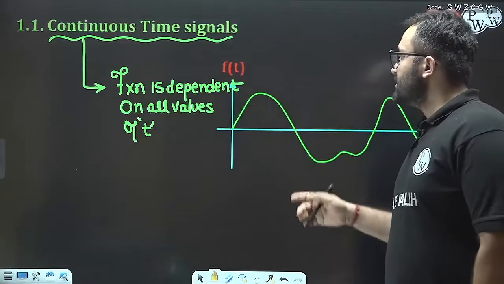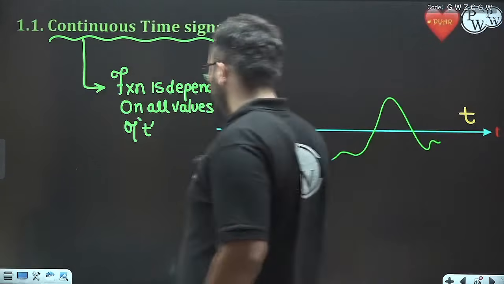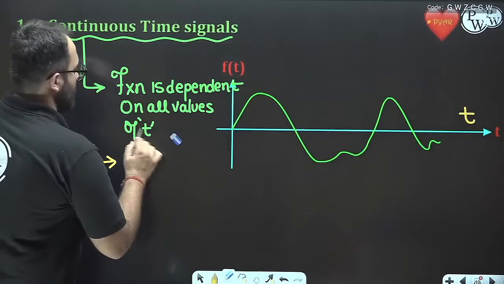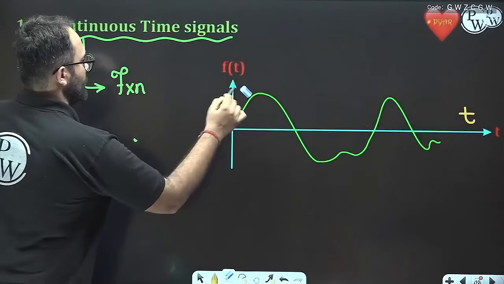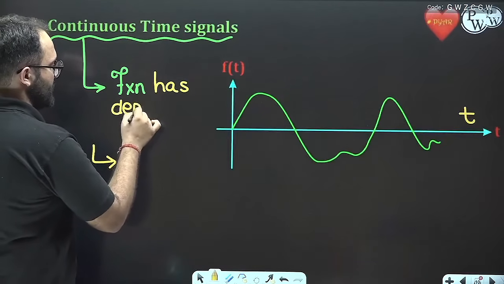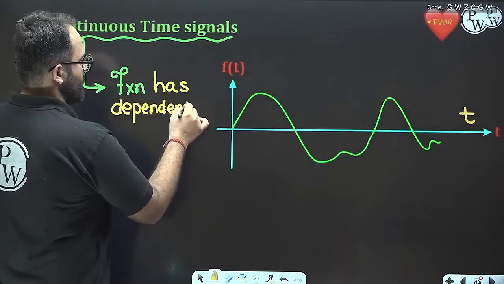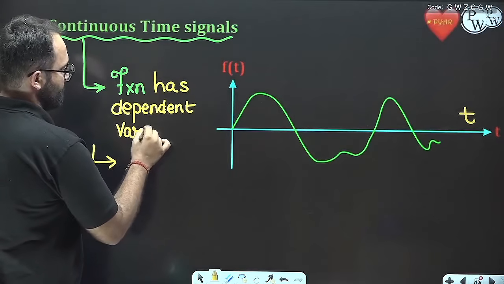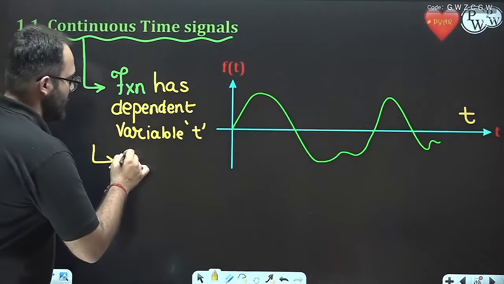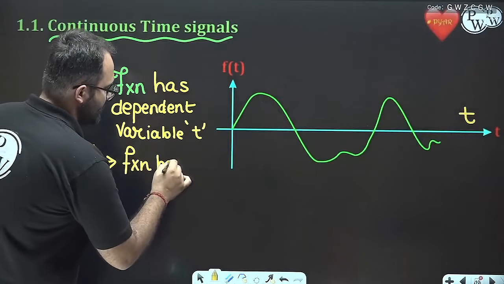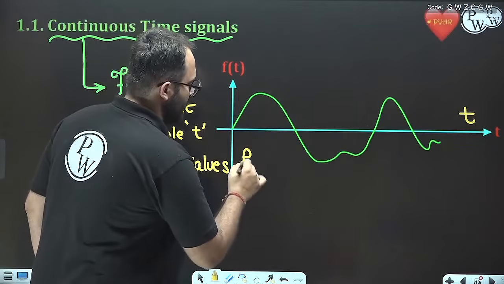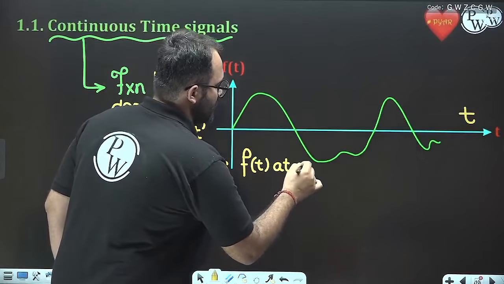These are the two major points for continuous time signals. First, the variable is small t, and the function has values f of t at all values of t.